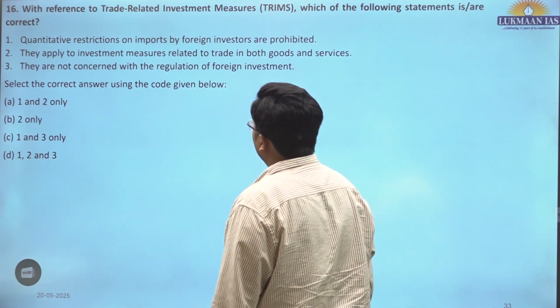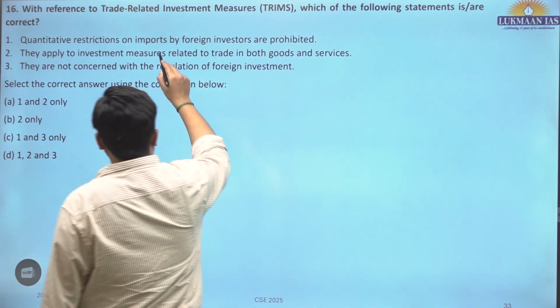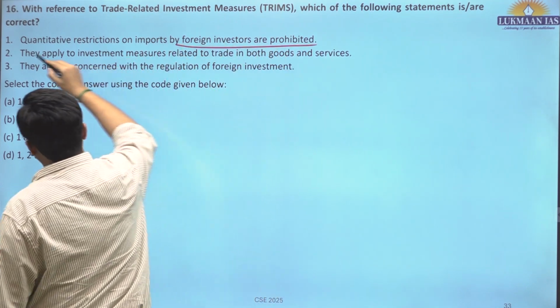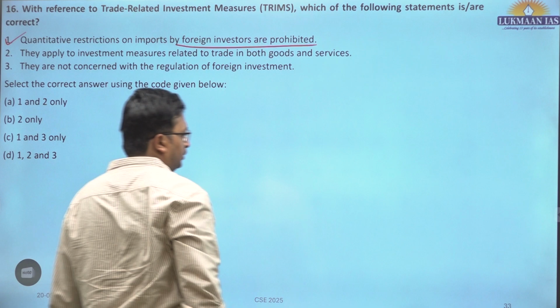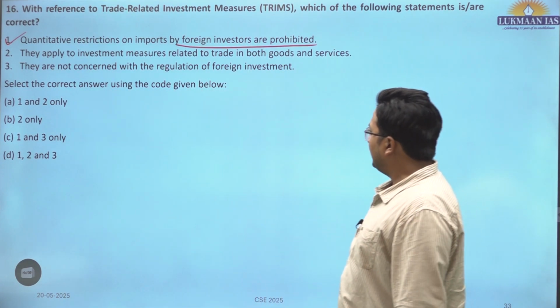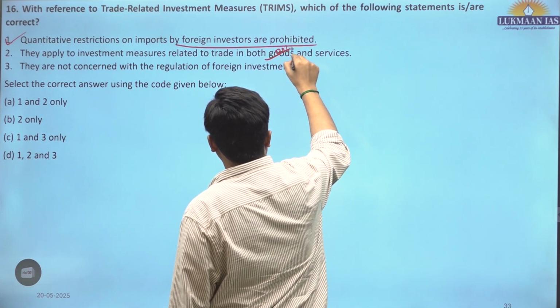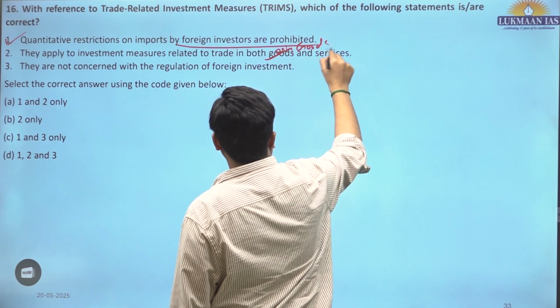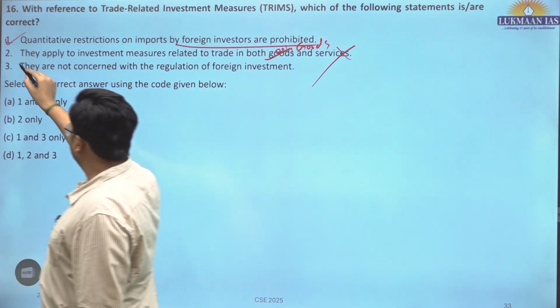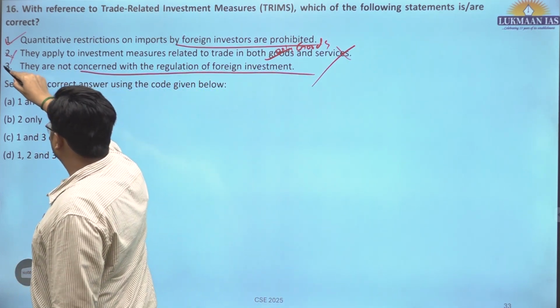With reference to the trade related investment measures, TRIMs, quantitative restrictions on import by foreign investors are prohibited. There cannot be any quota by foreign investors. They apply to investment measures related only to trade in goods, not to services. So that is why the second is incorrect. They are not concerned with regulation on foreign investment. This is correct.